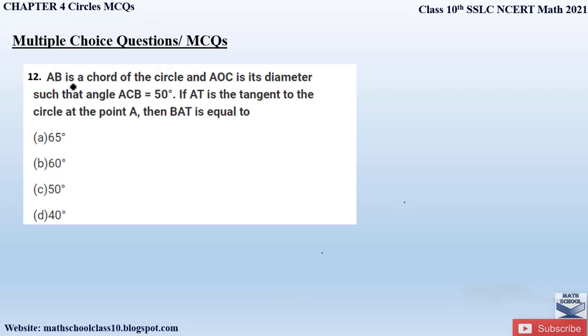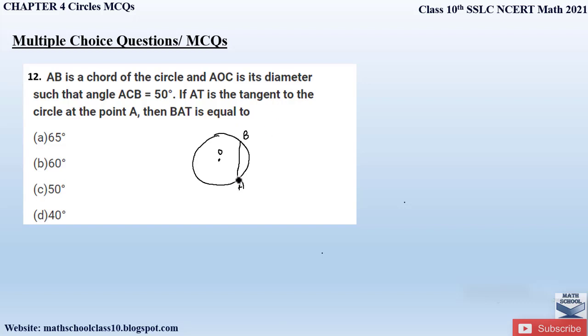Question number 12. AB is a chord of a circle and AOC is its diameter such that angle ACB is equal to 50 degrees. If AT is the tangent to the circle at point A, then BAT is equal to. So here, first of all, let us draw the figure. We have a circle with center as O, and they are telling us that AB is a chord of a circle. So how do we draw a chord to a circle? So this is the chord and let us name it as AB, and AOC is its diameter.